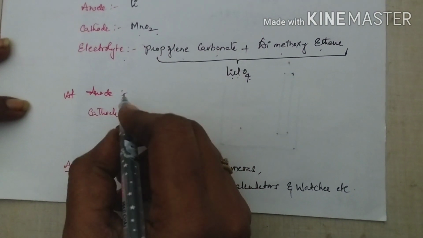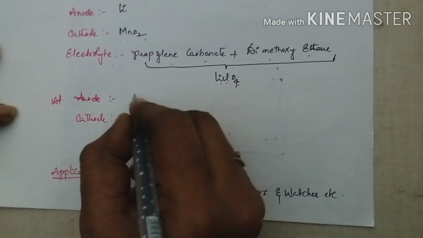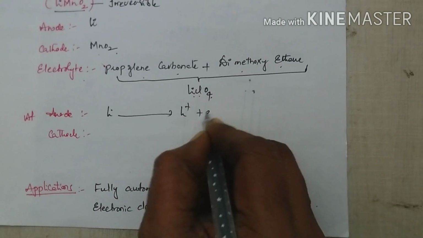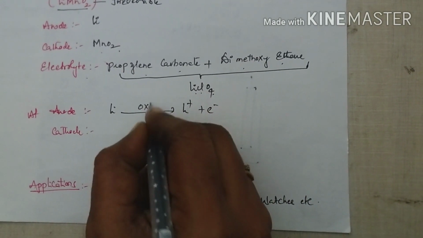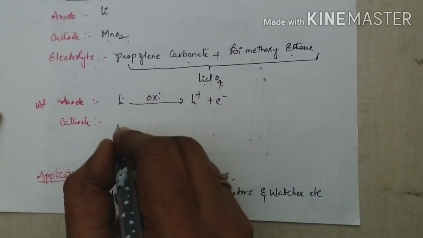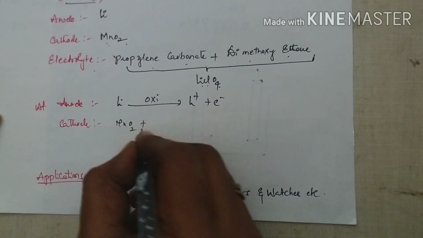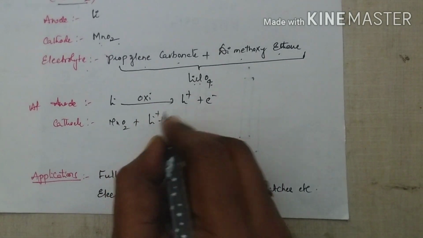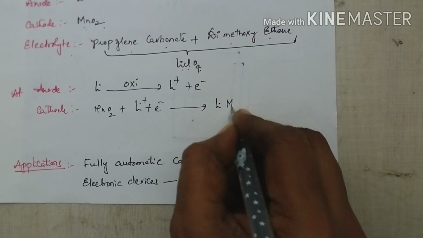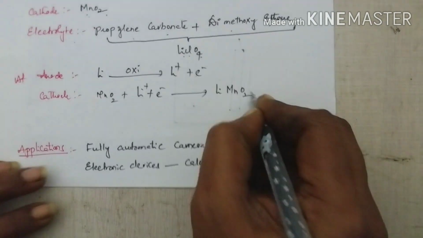Now coming to the anodic reaction. At the anode, lithium loses its electron and gets a positive charge by the process of oxidation. At the cathode, manganese dioxide accepts the electrons and produces lithium manganese dioxide.